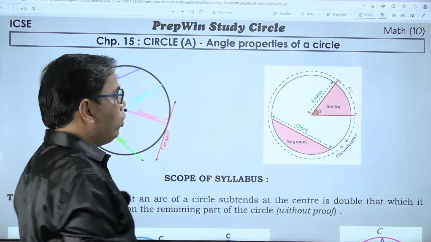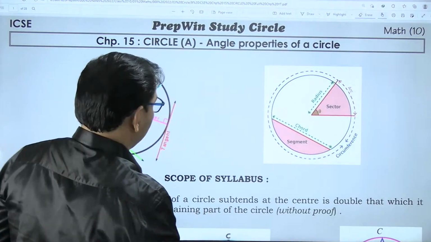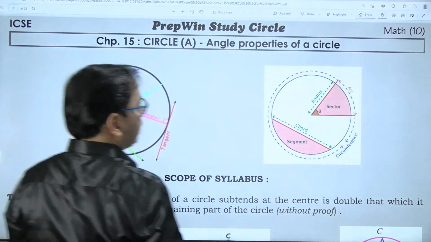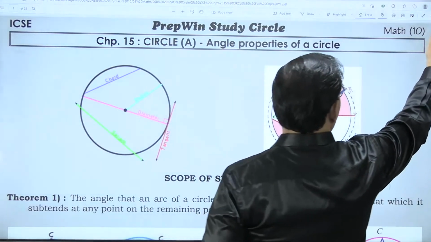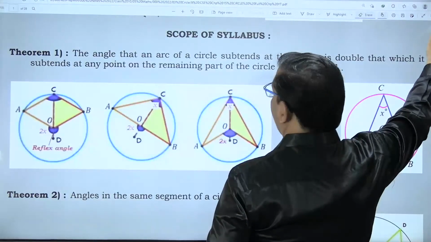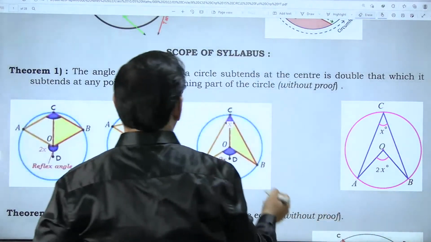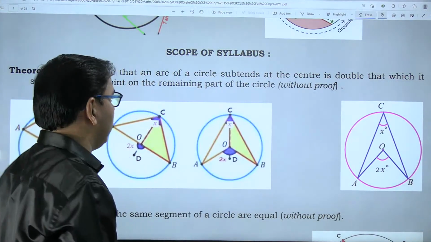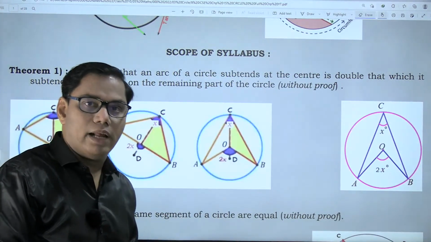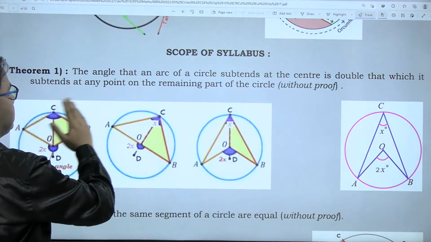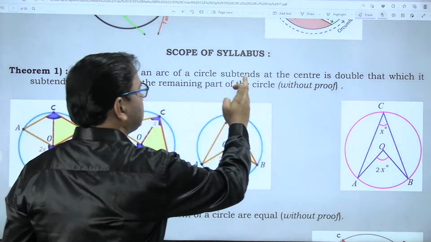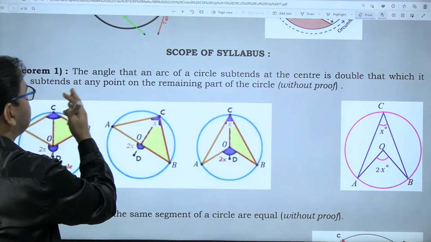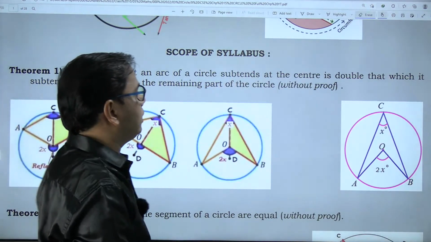Now you will see that the entire chapter is based upon several theorems. If you see the syllabus given to us by the council, each and every part has several theorems. To start with, the first theorem we have is this: the angle that an arc of a circle subtends at the center is double that which it subtends at any point on the remaining part of the circle.